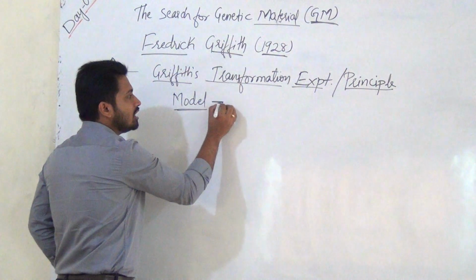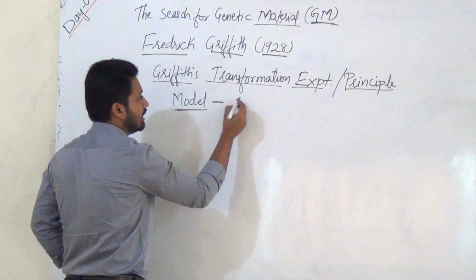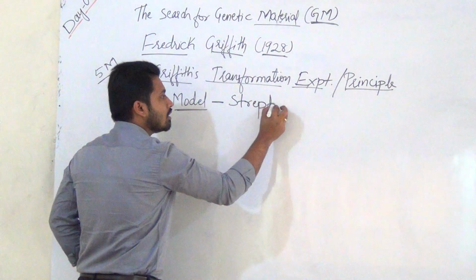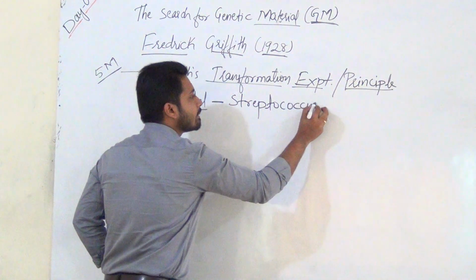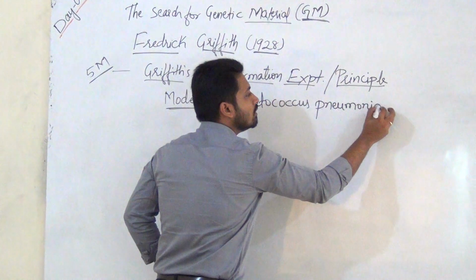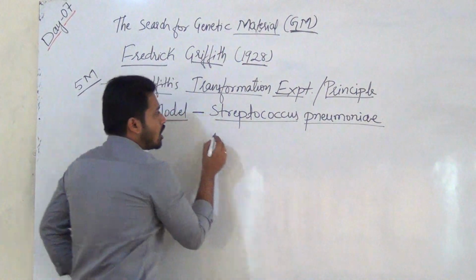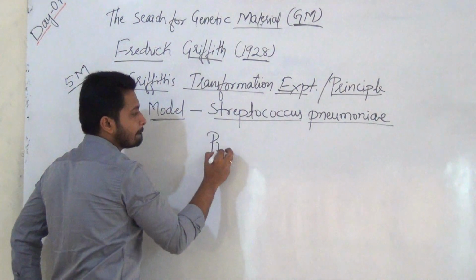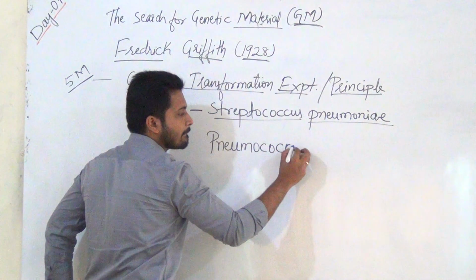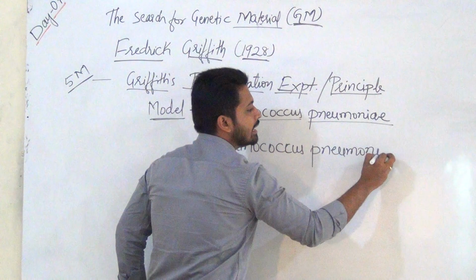He used a bacteria as the model. We are studying totally about bacteria. Here he used a bacteria called Streptococcus pneumoniae, or this bacteria is also known as Pneumococcus pneumoniae.